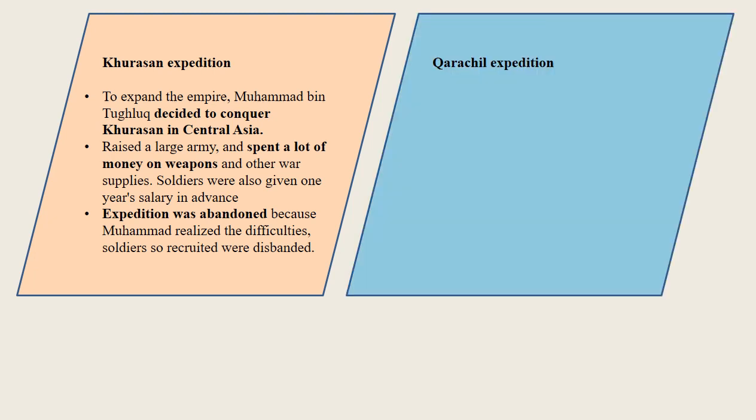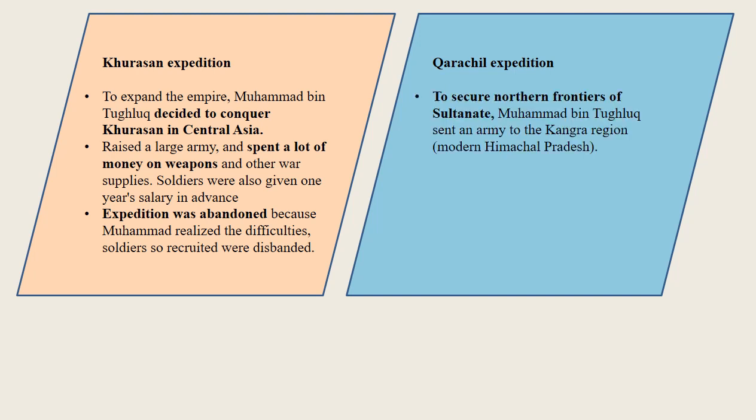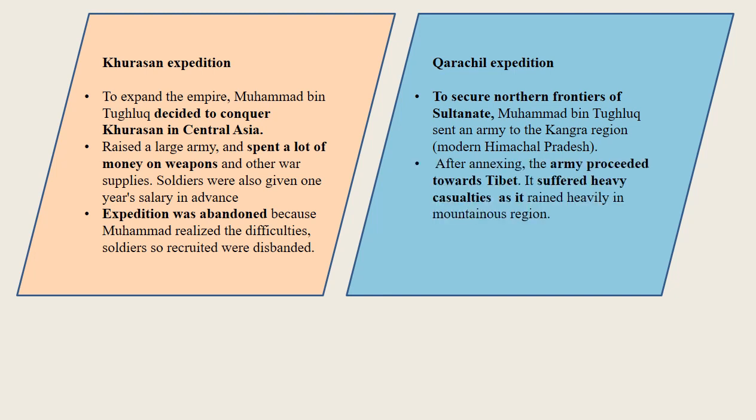Karachal expedition. To secure the northern frontiers of the Sultanate, Muhammad bin Tughlaq sent an army to the Kangra region, that is, modern Himachal Pradesh. After annexing this region, the army proceeded towards Tibet. There it suffered heavy casualties because it rained heavily in the mountainous region. According to Ziauddin Barani, only a handful of soldiers returned from this expedition.